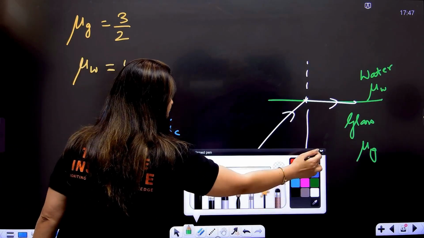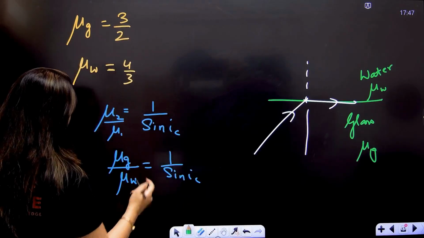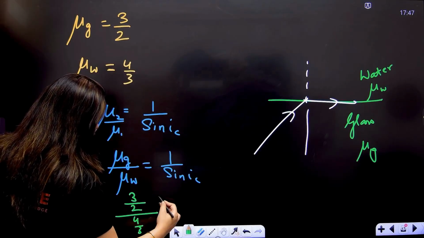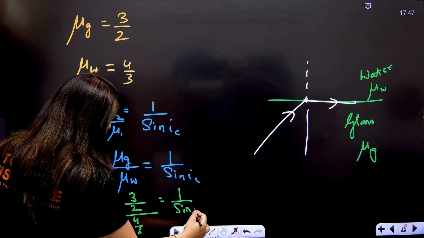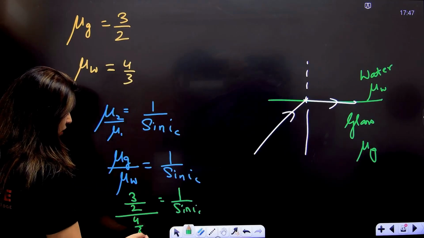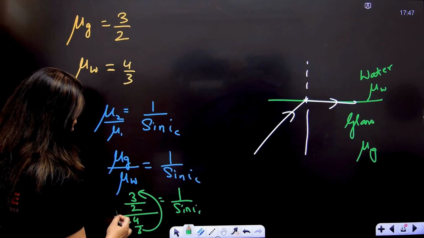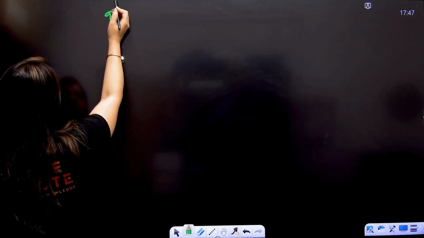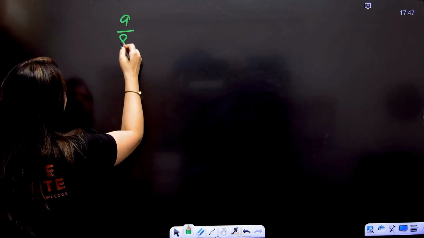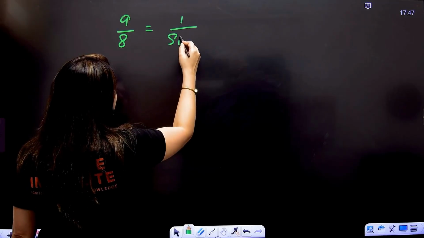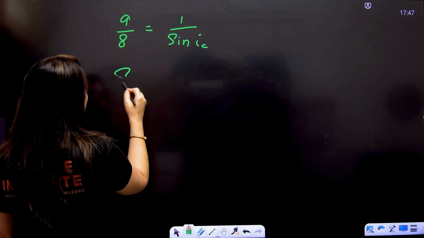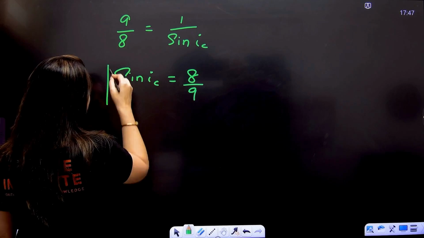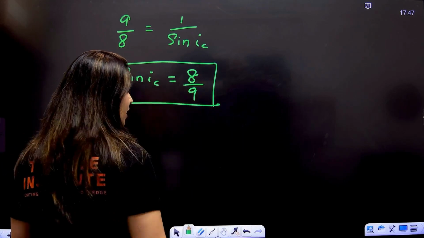Yes. Now mu g is what? 3/2. Mu w is 4/3. Right? So how can we solve this? 3 will go to this side and 4 will go here. So this will be 9/8 equals 1 upon sine IC. So I can say we can take the reciprocal of this. So sine IC is equal to 8/9.